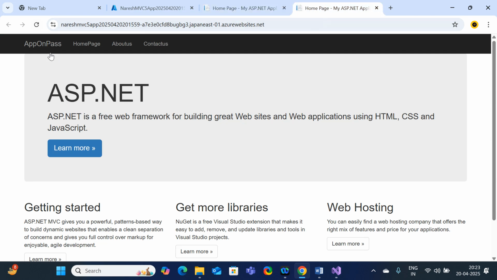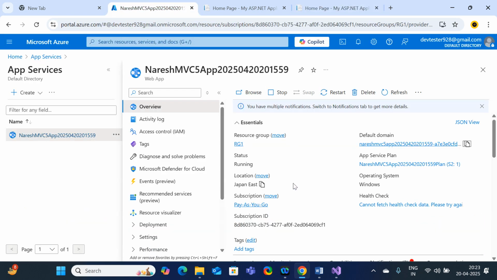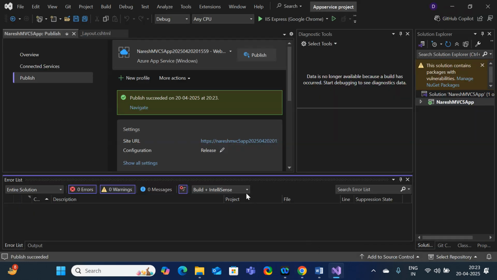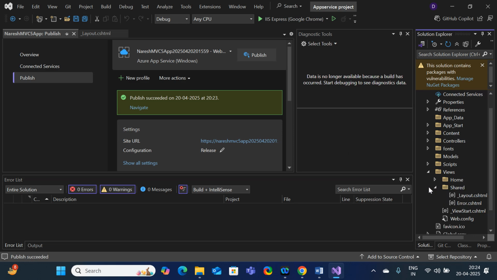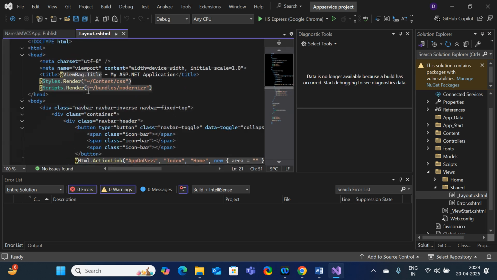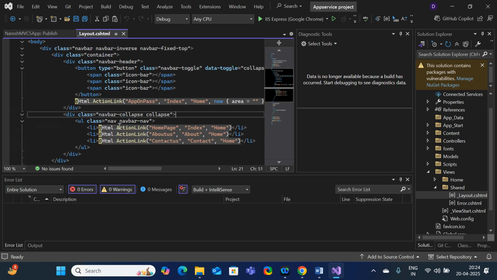Okay, fine. Suppose right now here we have the app service. So the client has some kind of requirement. He just wants to make some changes to the code, and the changes made to the code in the local machine should be replicated over the Azure App Services. So here, as the code has already been opened in my local machine, go here to views. Here click on layout.html. So here I am going to change something.